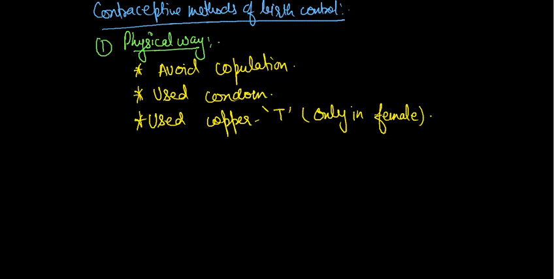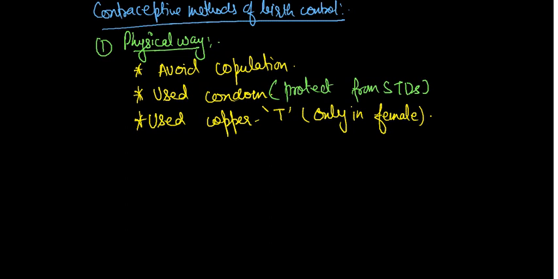Condom is the only way that protects from STDs, that is, sexually transmitted diseases. One point is in your syllabus, but you have to know about sexually transmitted diseases, like AIDS, gonorrhea, syphilis, and hepatitis.